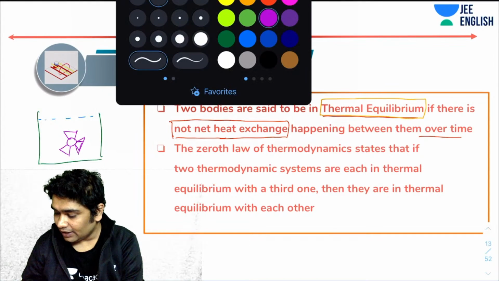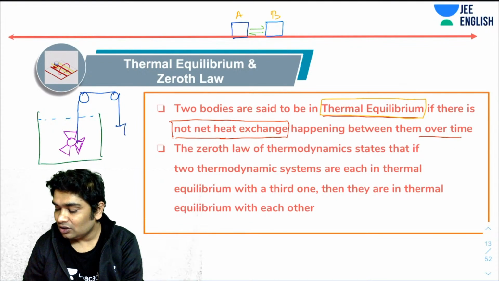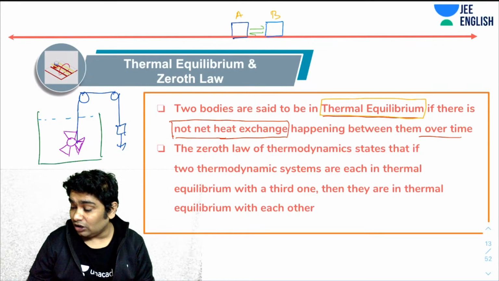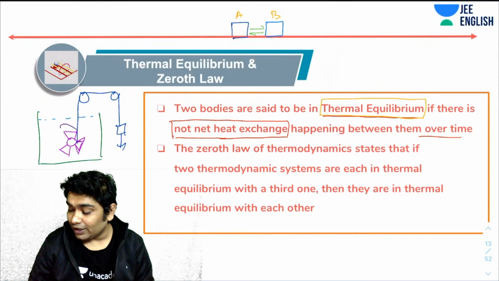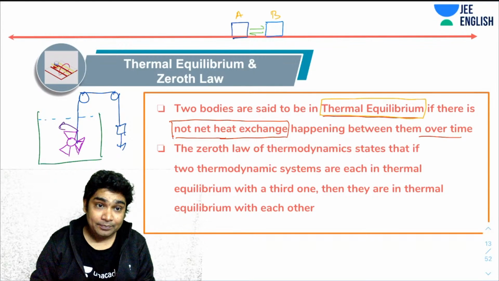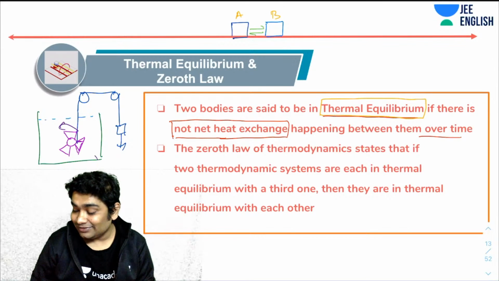He connected this blade to a string that was passing over pulleys, and here was a mass which was going down. As the mass was going down, this pulley or the fan rotated. It started rotating, and due to viscosity, it generated heat, and the temperature went up.